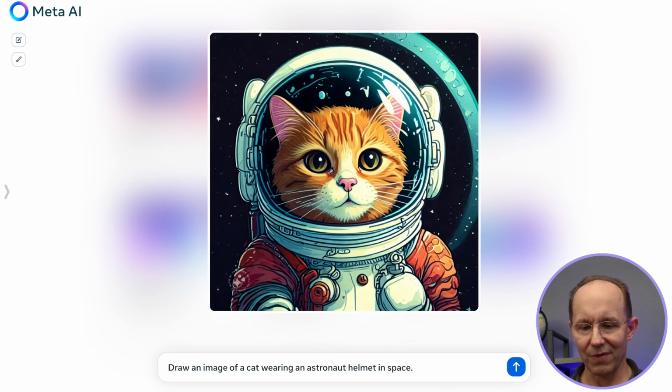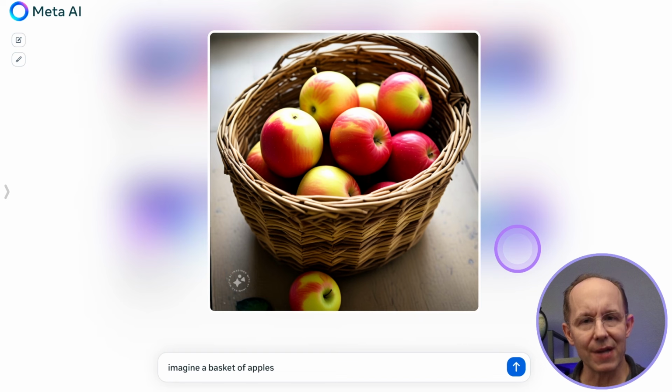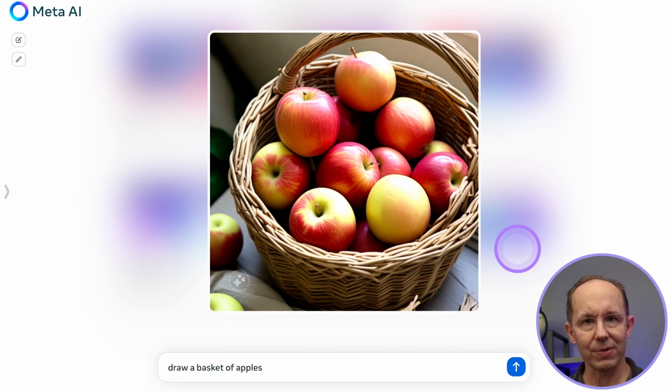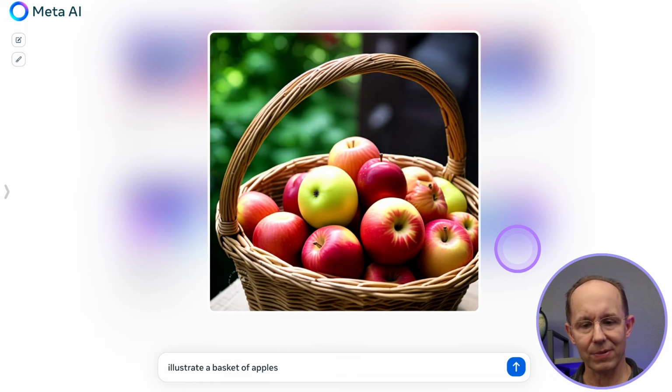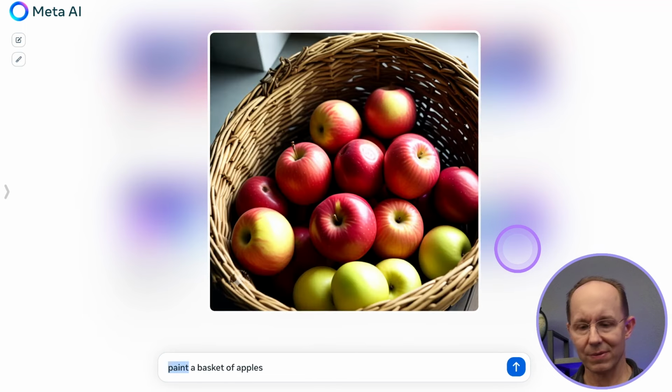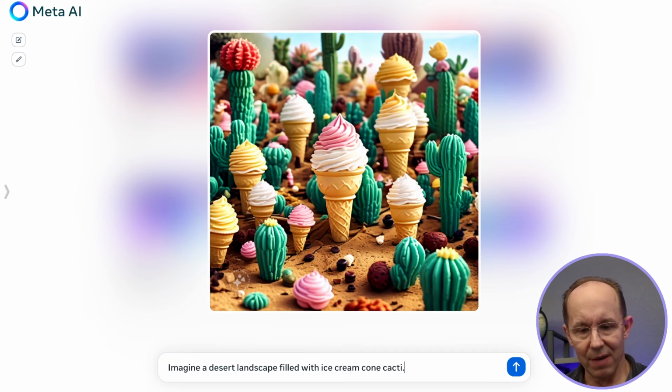How about drawing an image of a cat wearing an astronaut helmet in space? I love how it instantaneously updates the image as you modify the prompt. That's fantastic. You can use any word that you see fit for drawing, like imagine or draw or illustrate. Let's try that. Draw a basket of apples. Illustrate a basket of apples. Paint a basket of apples. How about imagining a desert landscape filled with ice cream cone cacti?